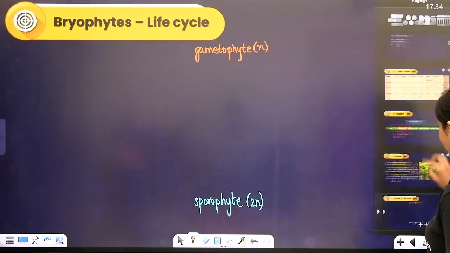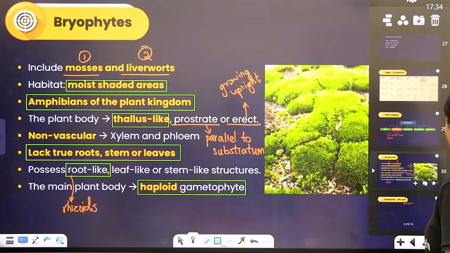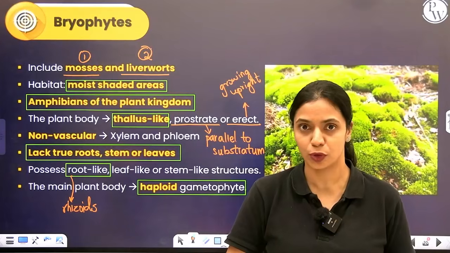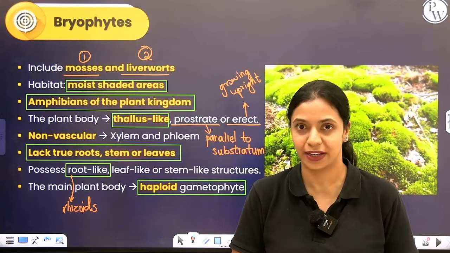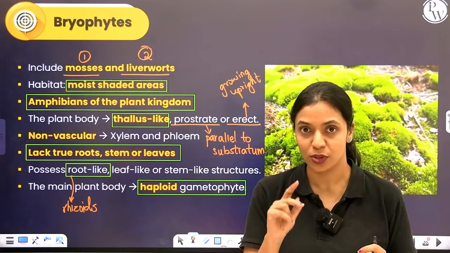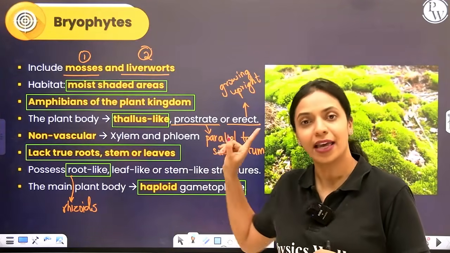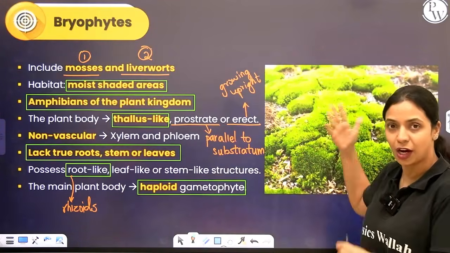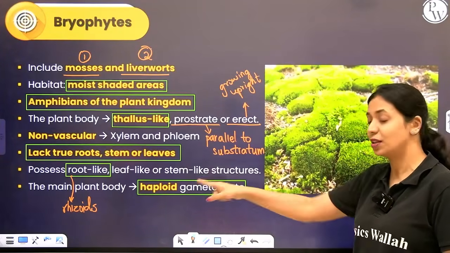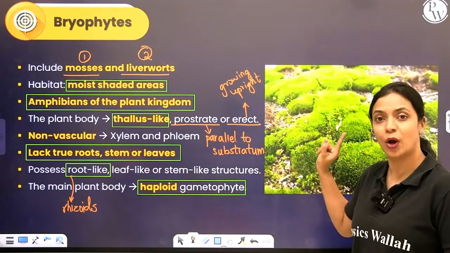What that means is, if you take a bryophyte such as this one and look at its cells, in every one of those cells you will have one set of chromosomes. Then we call it gametophytic phase or gametophytic generation. If it has two sets of chromosomes, then we call it sporophyte. In bryophytes, in this main plant body that you can see, there is only one set of chromosomes. So we say that the main plant body is haploid gametophyte.